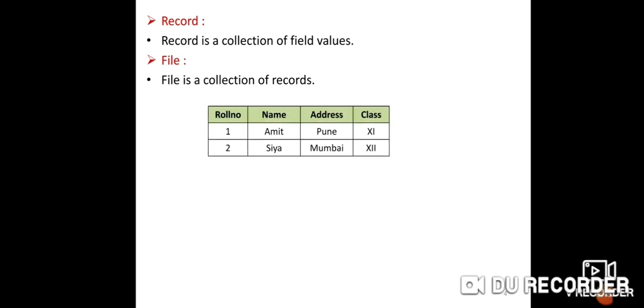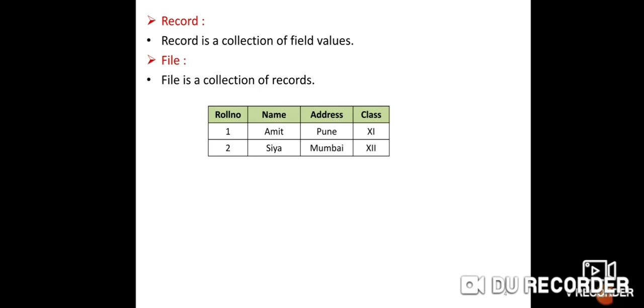And next term is file. File means collection of records. File means collection of records. See the example. Suppose here take roll number, name, address, class, these are the student attributes. Then in this example, first record is 1, name is Amit, then Pune, then class is 11. Second record is Sia, Mumbai, class is 12.